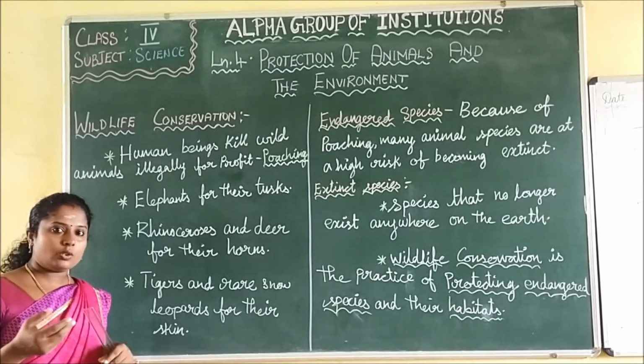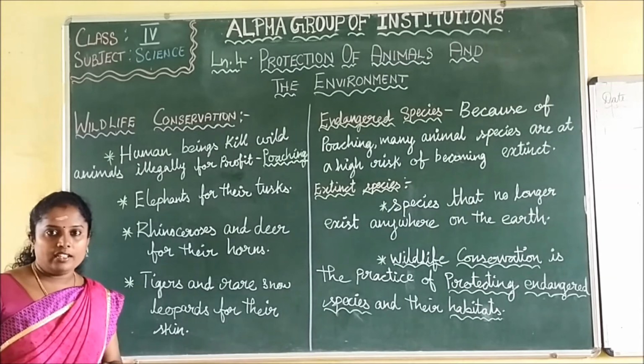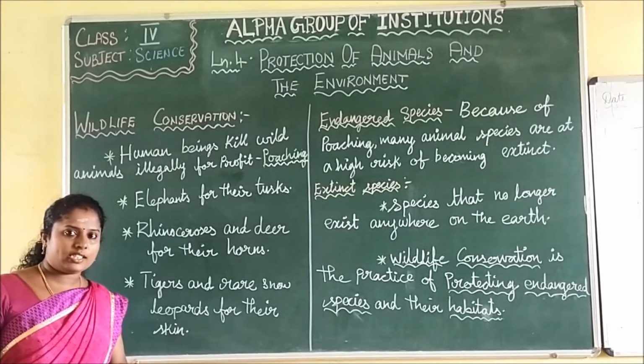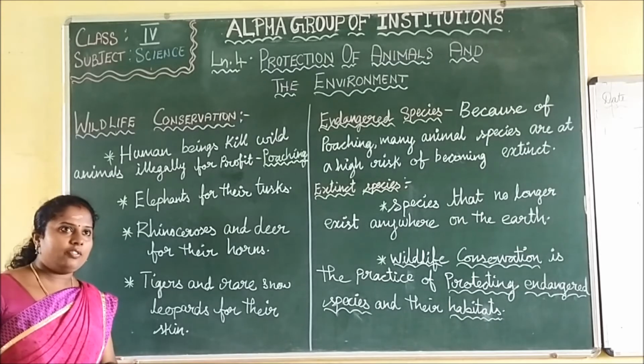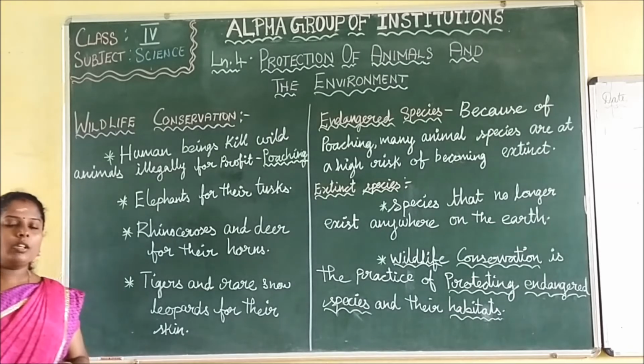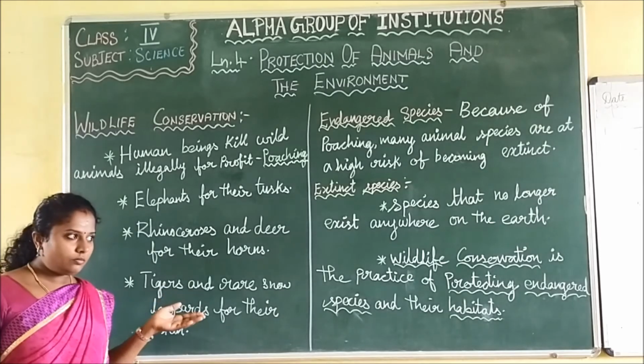We have heard about dinosaurs, right? But has anybody seen a dinosaur? Have you ever asked your grandmother whether she has seen one? No. They were destroyed. Why?